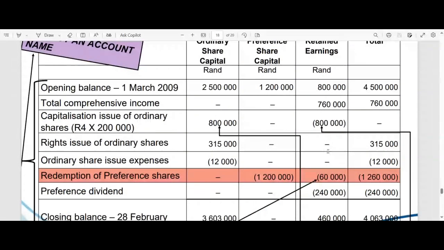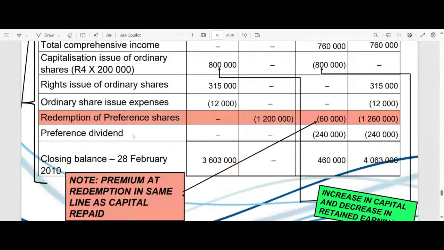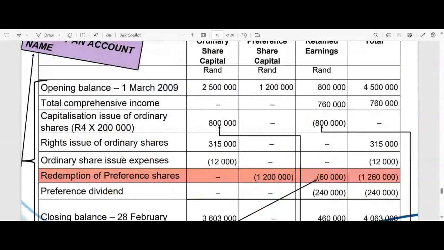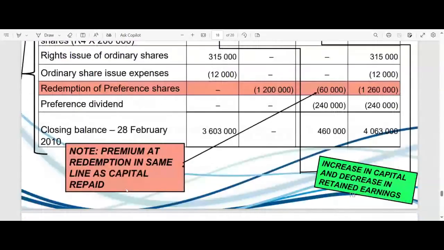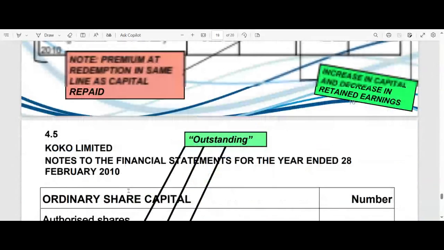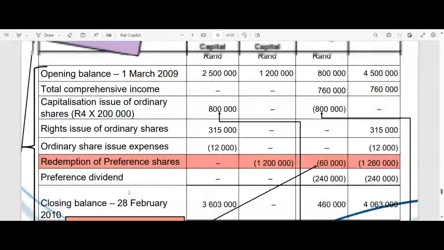Okay. The redemption, how we disclose that. And here, ladies and gentlemen, I think I even typed it somewhere. No, it might be somewhere else. In any case, somewhere. Yeah, right. I thought I put it in.